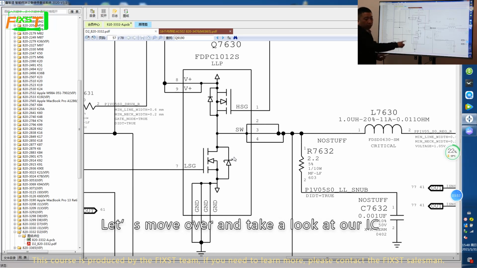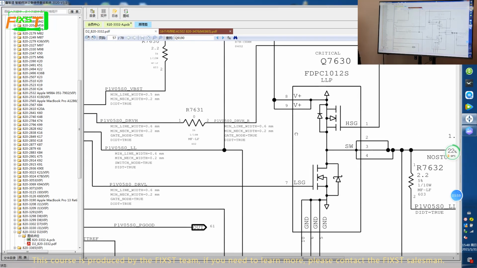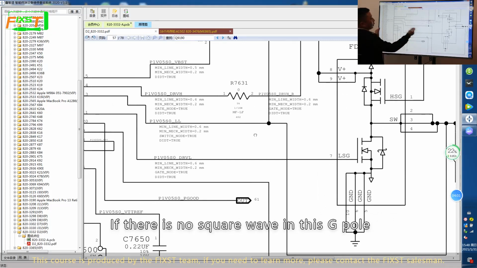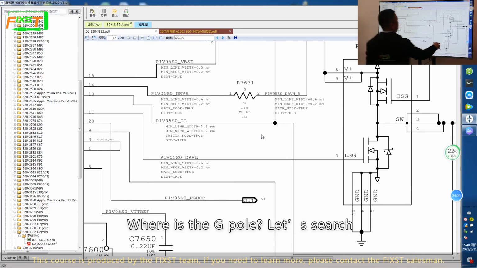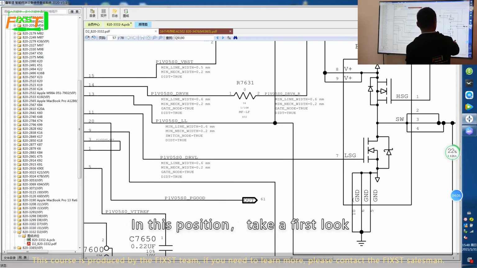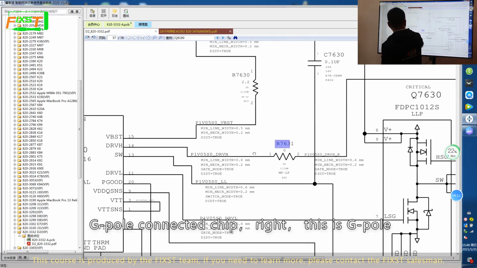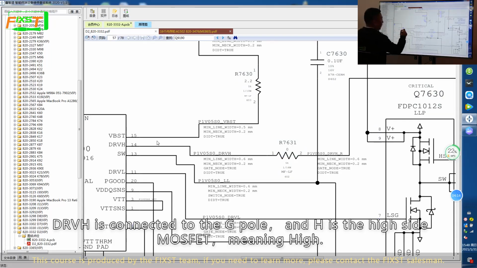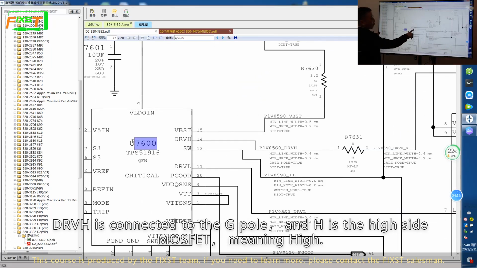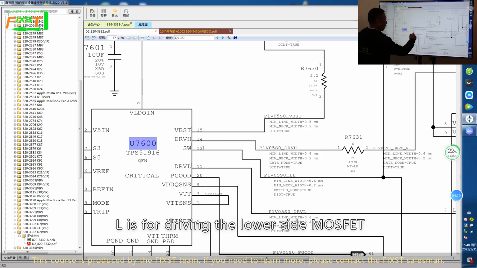Let's move over and take a look at our IC. If there is no square wave at this G pole, where is the G pole? Let's search. In this position, take a first look. The G pole is connected to the chip, right, this is the G pole. DRV-H is connected to the G pole, and H is the high side MOSFET, meaning high. L is for driving the low side MOSFET.